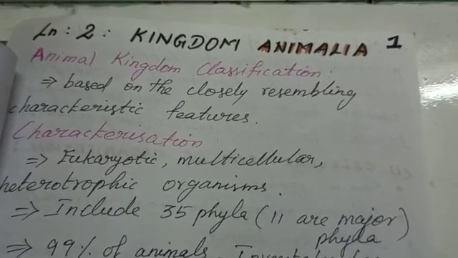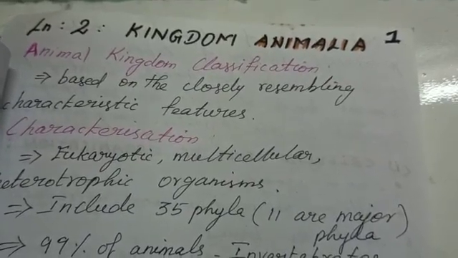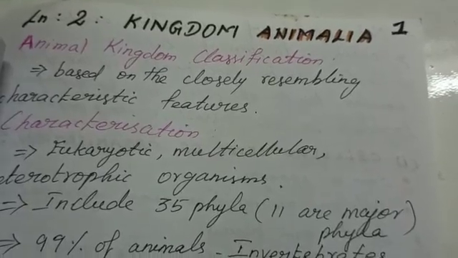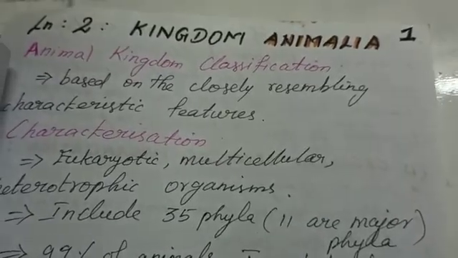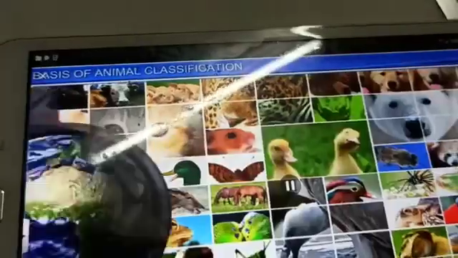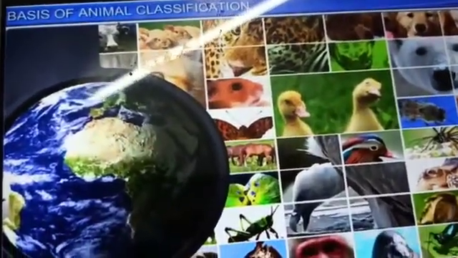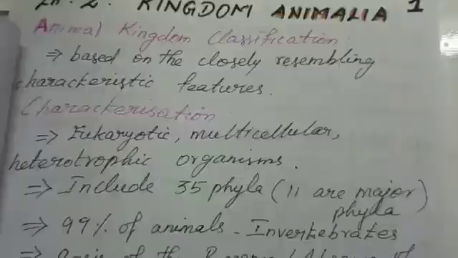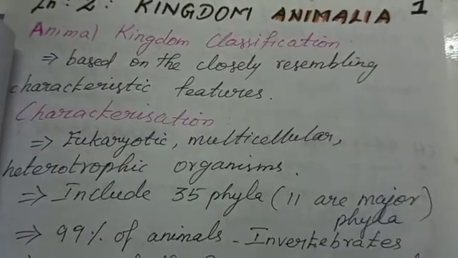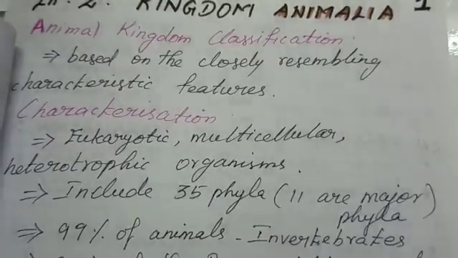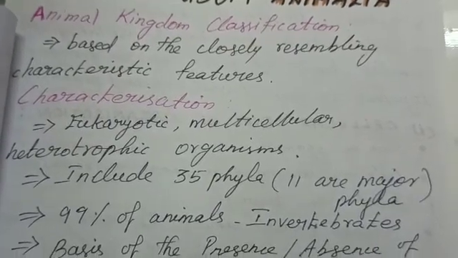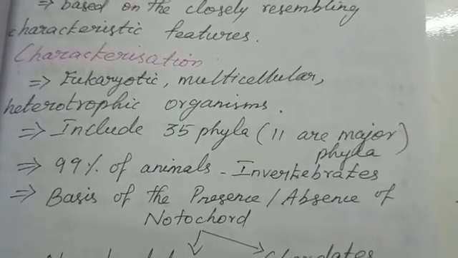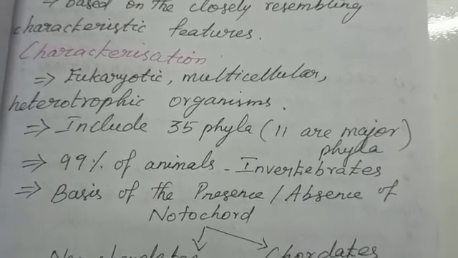In the first lesson you saw about classification of organisms, how to classify them. It's not so easy, it is very difficult to classify the organisms, because of millions of species it would be difficult to categorize into groups. Animal kingdom classification is based on closely resembling characteristic features. The characterization of animals: they are eukaryotic, multicellular, heterotrophic organisms.